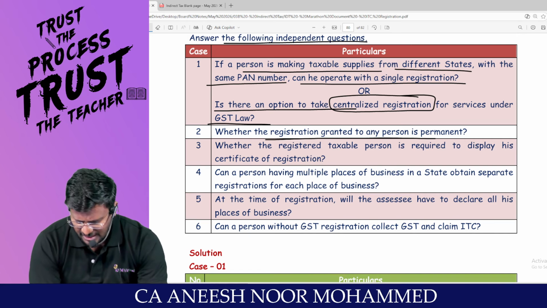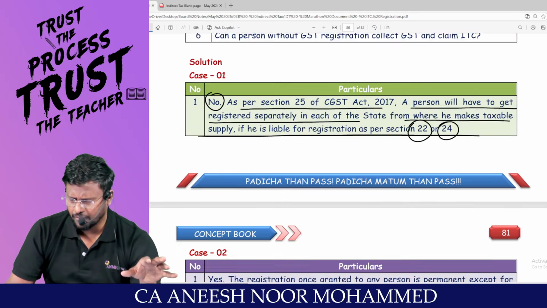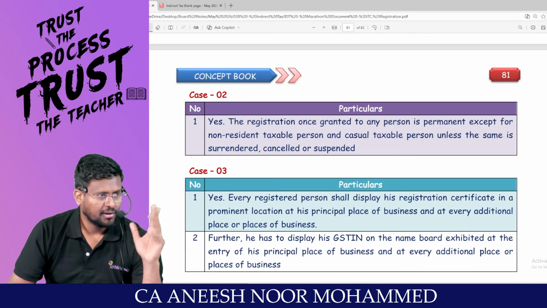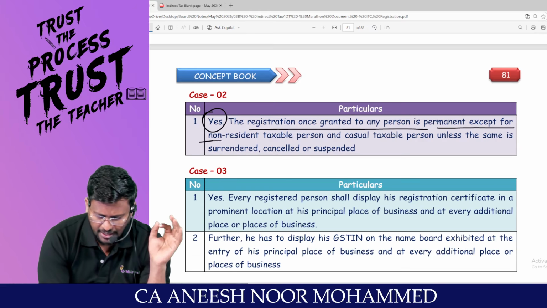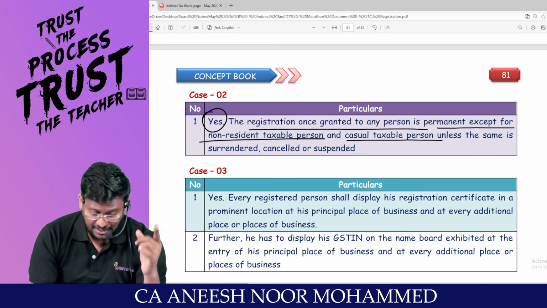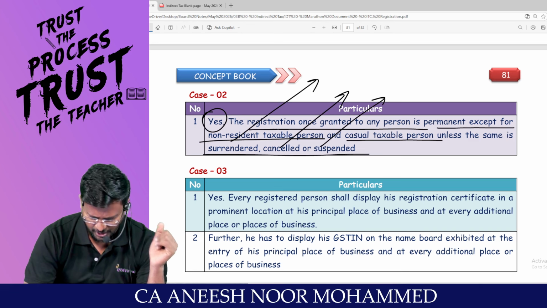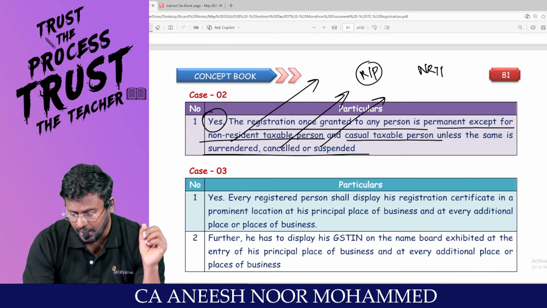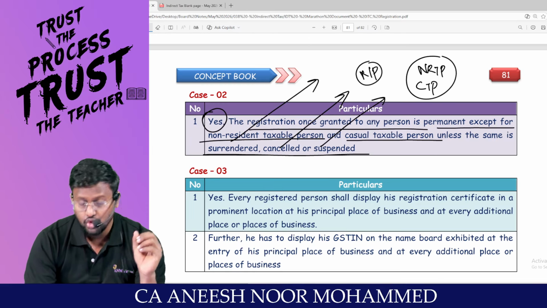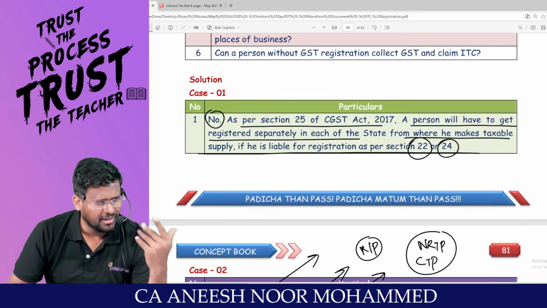Whether the registration granted to any person is permanent? Yes. The registration once granted to any person is permanent, except for NRTP and CTP, unless the same is surrendered, cancelled or suspended. The surrendered, cancelled, suspended is for a normal person. Are you all really with me? Whereas for NRTP and CTP, generally it is not permanent, because after 90 days automatically the registration will be cancelled.